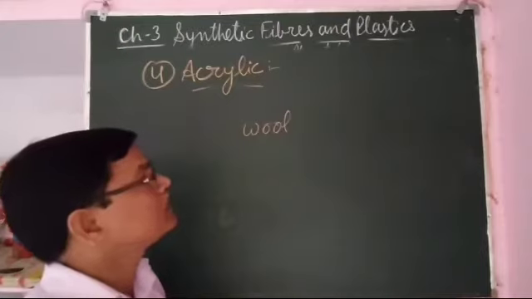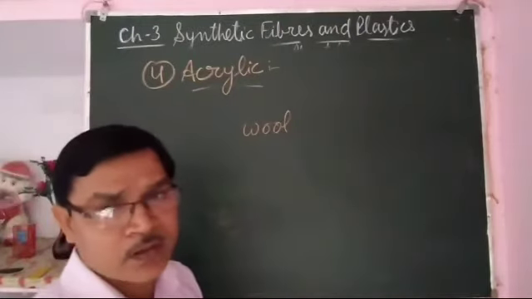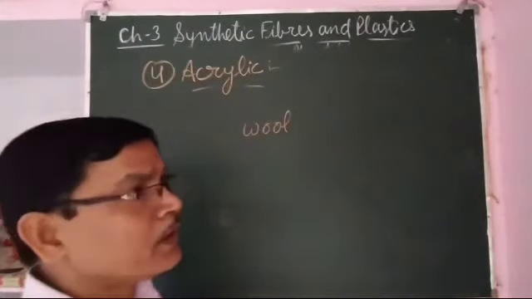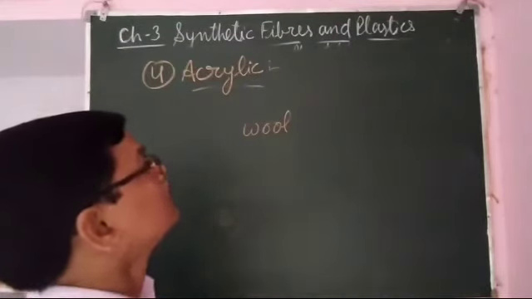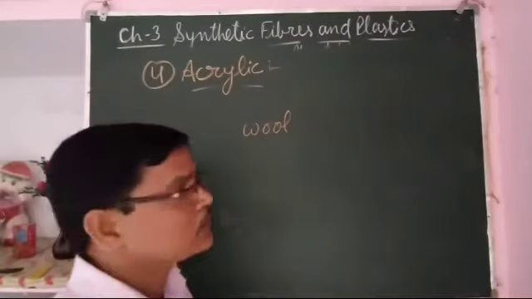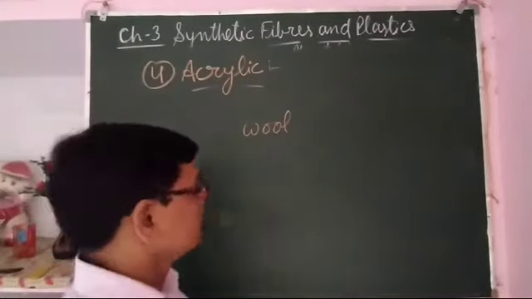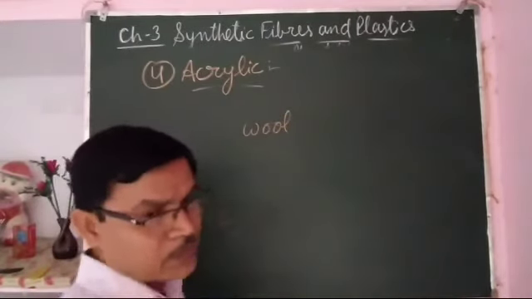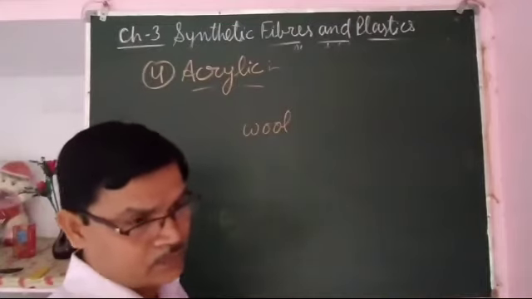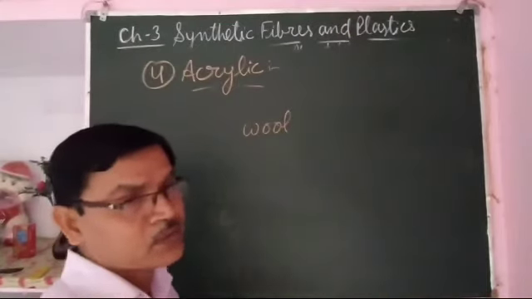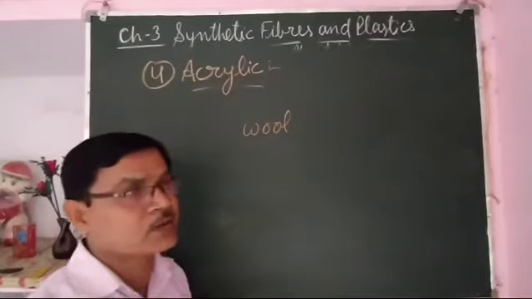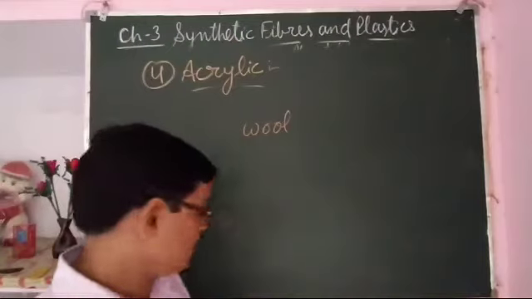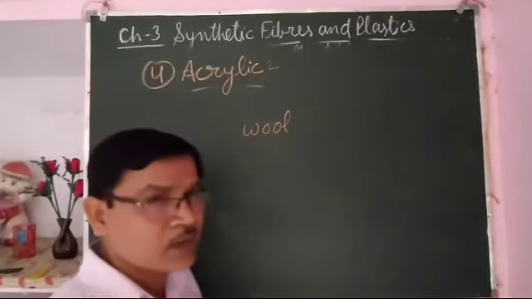Because it is cheap and looks just like woolen cloths and has properties just like woolen cloths, it is used by people. The same sweater you may purchase very costly, and a same size sweater you may purchase at very less cost. So whatever cheap quality woolen cloths are there, they are made up of acrylic. So you can say this is artificial wool.